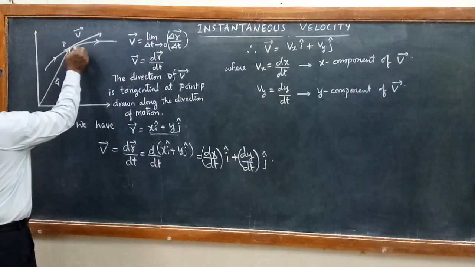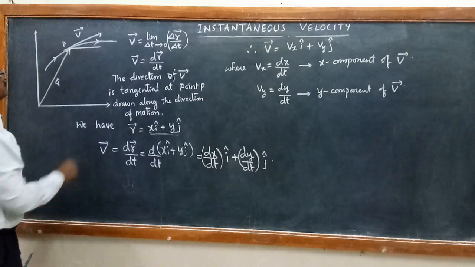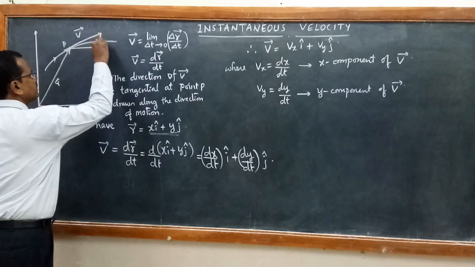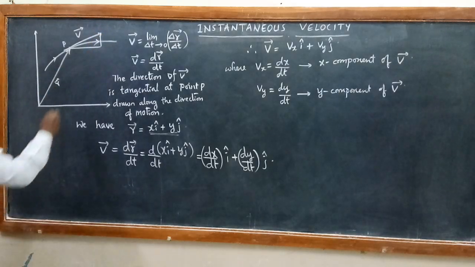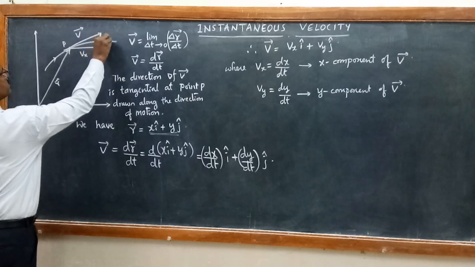From this diagram I can draw this one as the x component, parallel to the x axis, and if you draw a perpendicular here, this becomes the y component. So this becomes vx and this becomes vy.